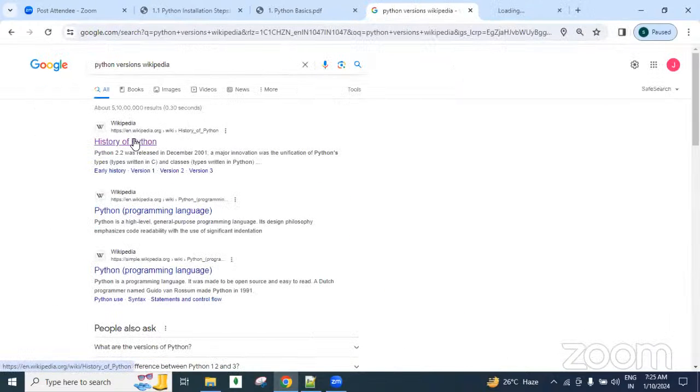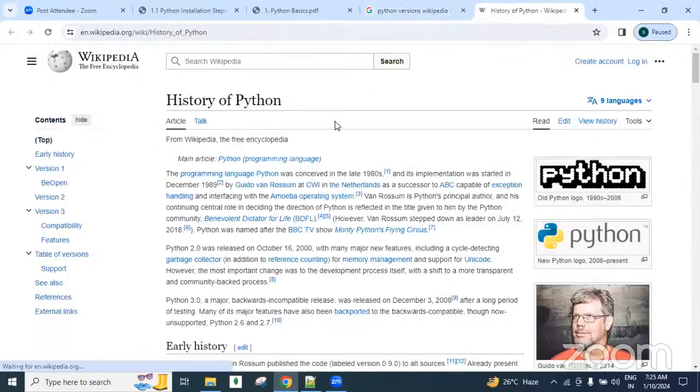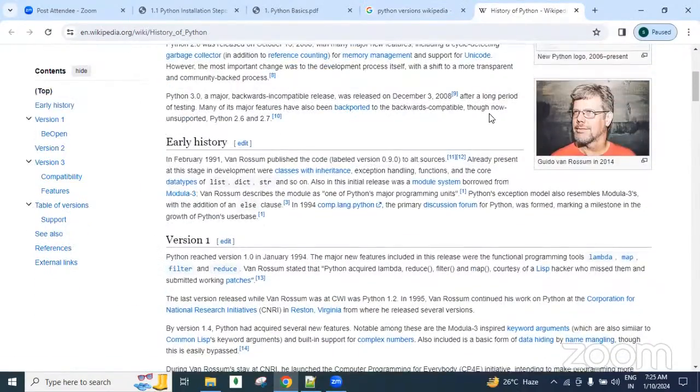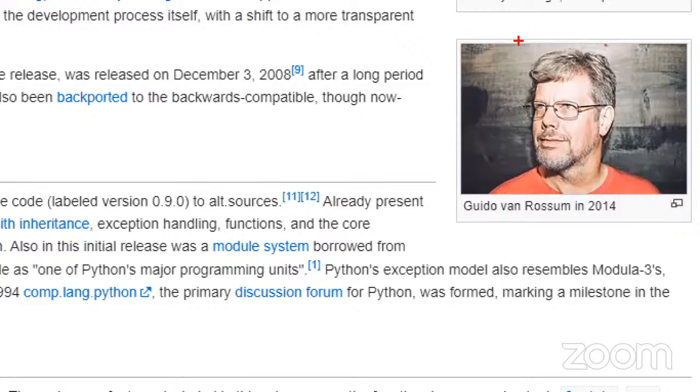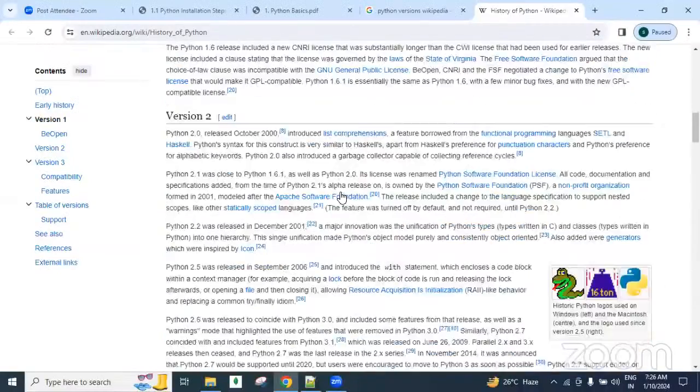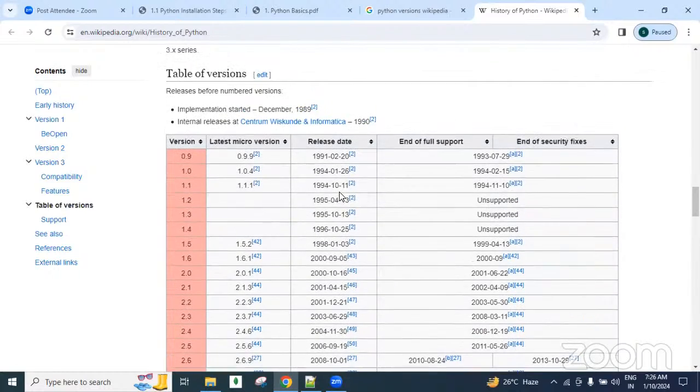You can check it. He is the author, Guido van Rossum. The author of the Python language is this person. Go down here and check it.